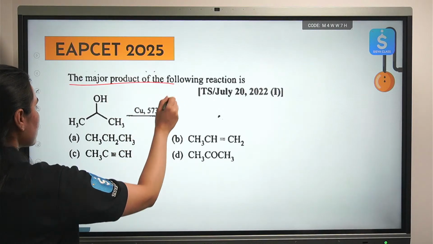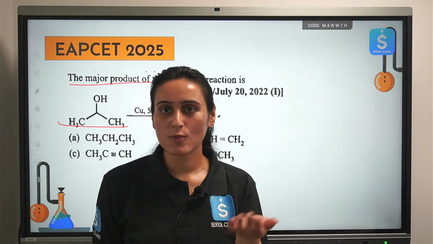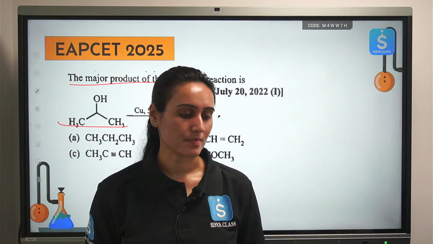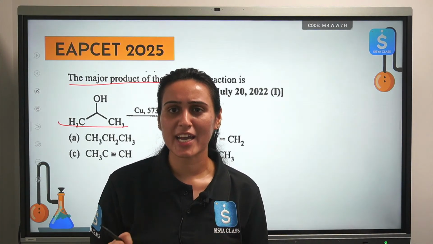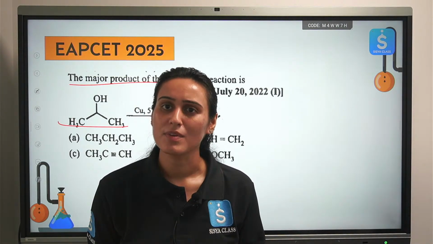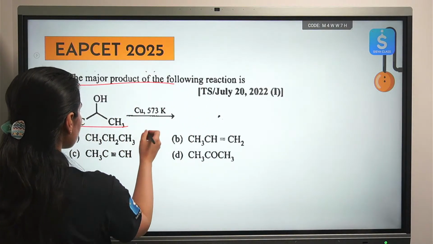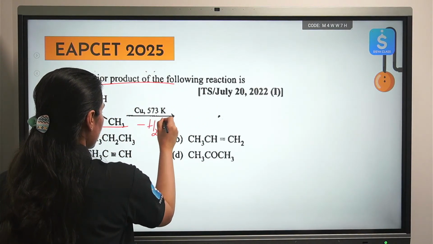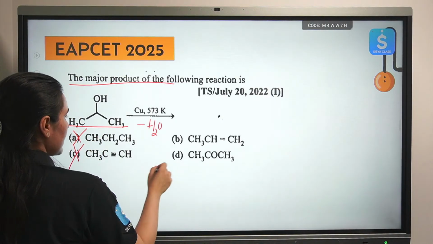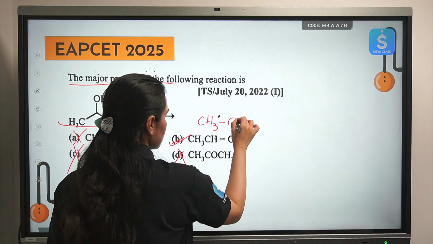The major product of the following reaction is. See, in the last question they have asked you what are you going to do. Are you going to do dehydration? Are you going to do dehydrogenation? And in this question they are asking you the structure of the compound formed. Do the dehydration, then now you know the concept. Okay. So there will be loss of water and there will be some alkene which will be formed. So there is no alkene here, no alkene here, no alkene here. This will be our correct answer and you are done.